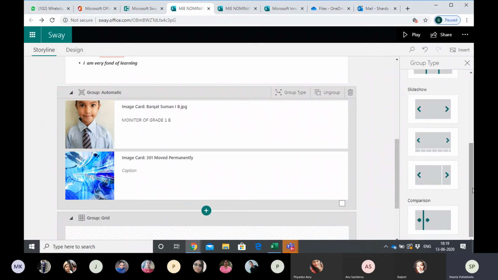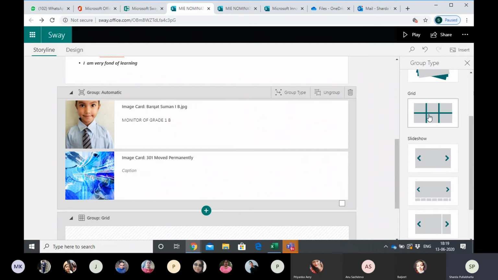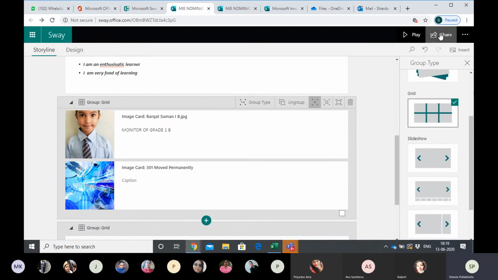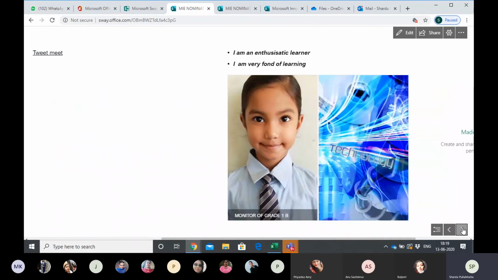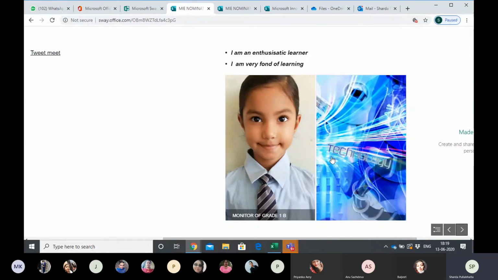This is the comparison part. It will give you all types of options. आप इसमें से जो select करोगे, it will give you that. Suppose I select this grid option. Okay, and then I play. Let's see how the image appears. See, both the images are here.